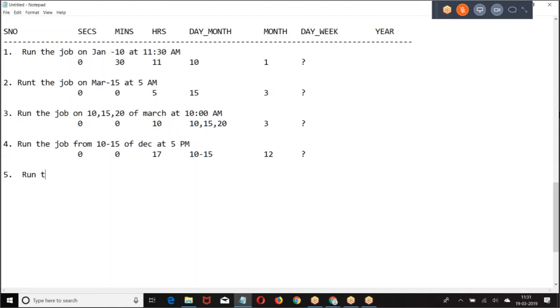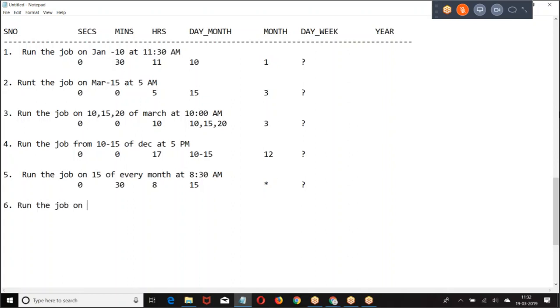Run the job on 15th of every month at 8:30 a.m. 15th of every month: every month means star, and star means every. Every month, the 15th will come on Monday, Saturday, I cannot guarantee, so give a question mark.